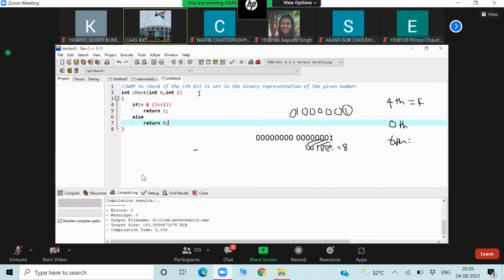Same as the previous program, what we have done here, same thing we are doing here also. Let me explain it. This is the program. You write the main function and call this program. I am not writing the main function here. Just let me explain this code because we have only 4 minutes. Suppose I entered 65.